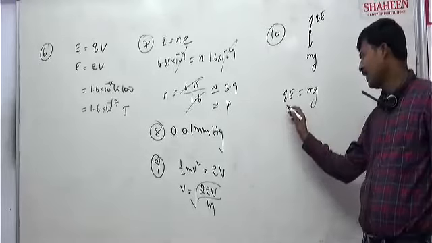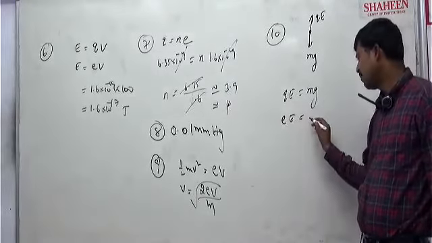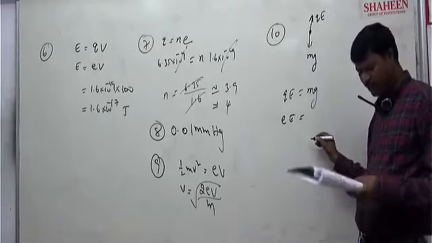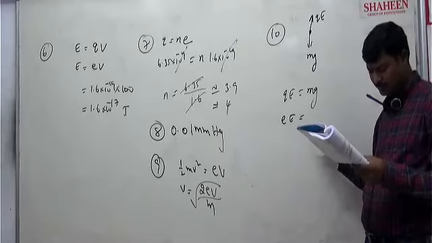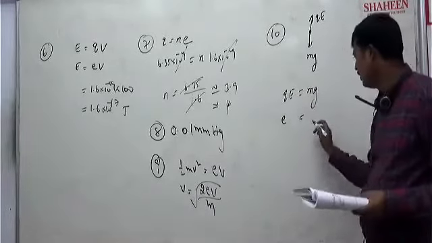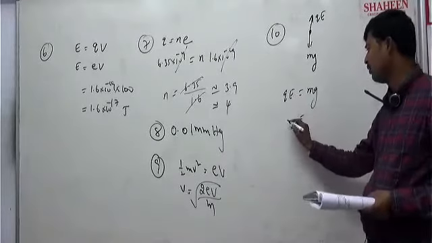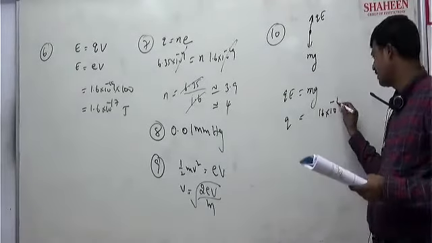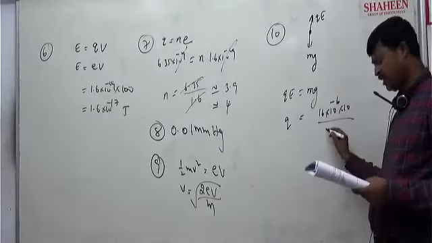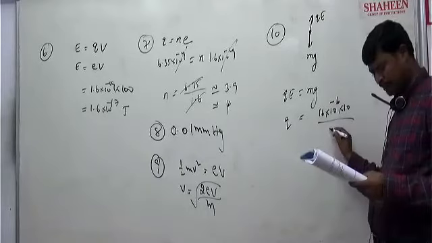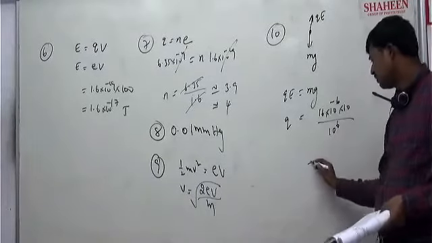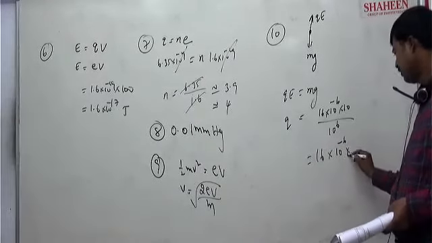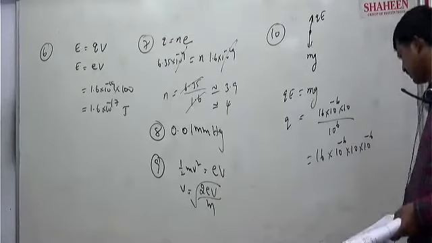So here the charge of the electron is given, and m is given, correct? The electric field is given. So they want to find the charge only, right? Mass is given, so Q is equal to m g by E: 16 into 10 power minus 6 into g, which is 10, divided by the electric field 10 power 6. So this becomes 16 into 10 power minus 6 into 10 to the power of minus 6.